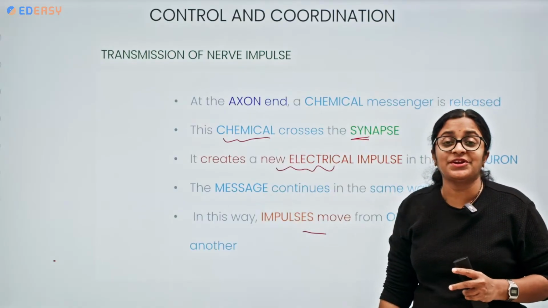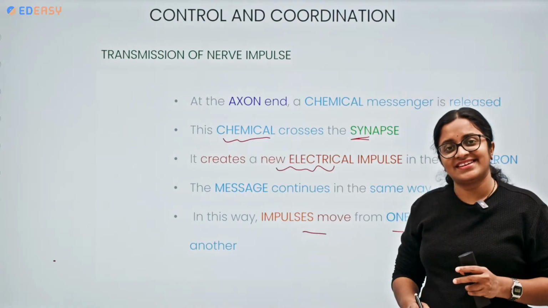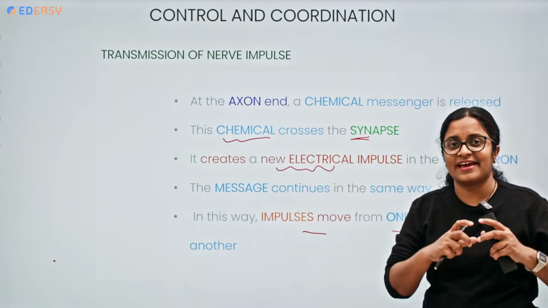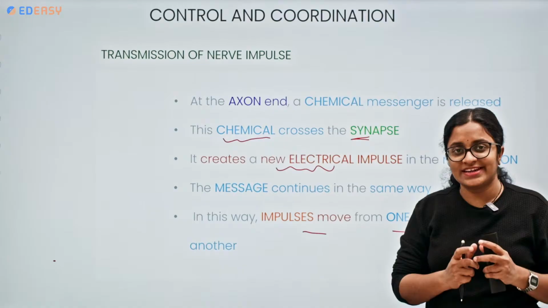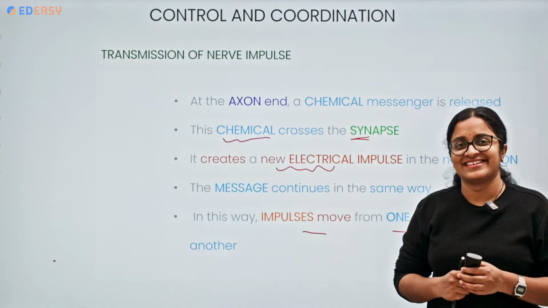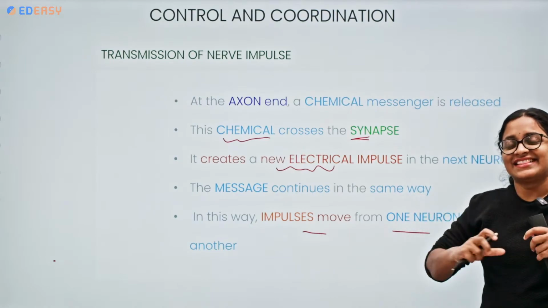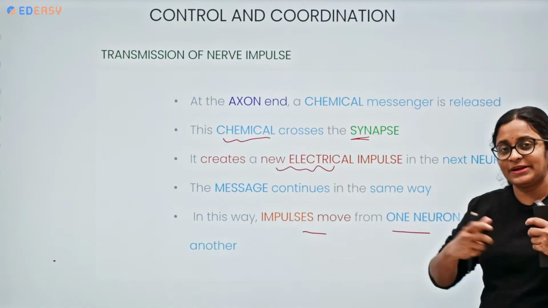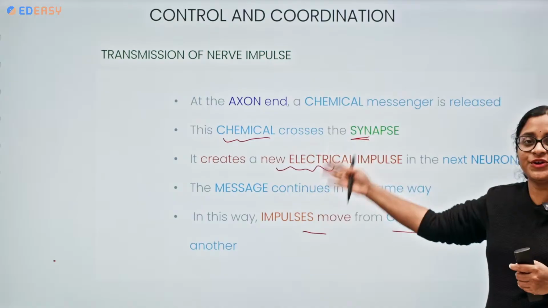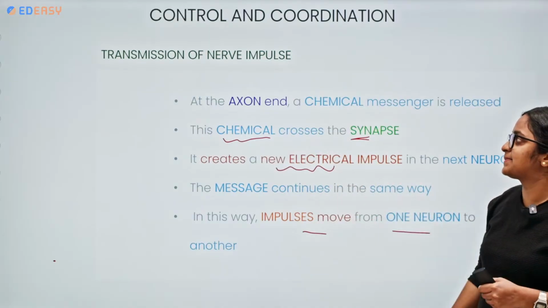If we learn a new thing, what do we do immediately? We tell our friend, or we tell our family member: I have seen this, I have known this, this is the latest news. Or if it is a gossip, gossip spreads very fast. Now you are connected with the gossips. So there is a transmission, a movement of information. Similarly, here from one neuron to another neuron, there is a movement of impulses.